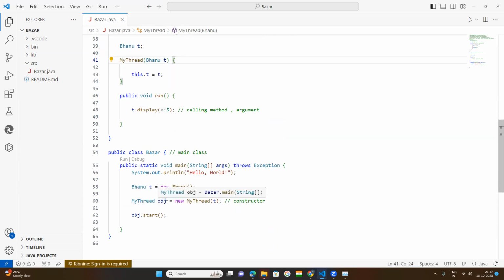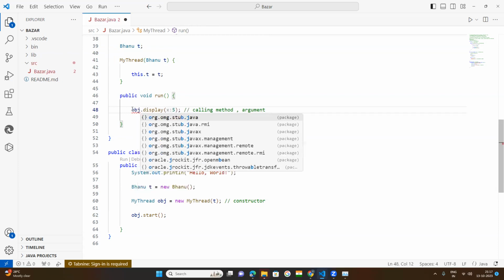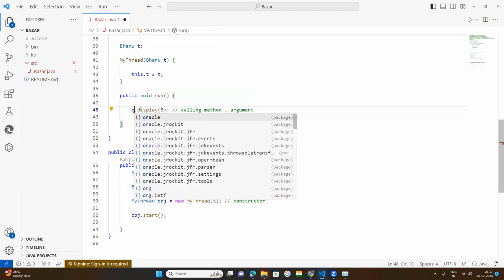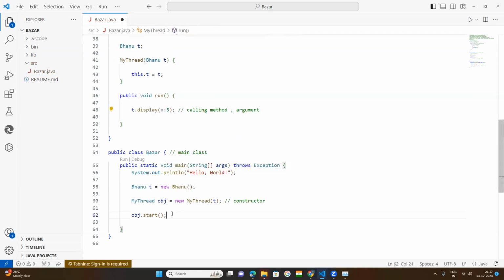Where is the error? Okay, obj. If it is called the object, I think it will give an error, obj can't be resolved. Now let us see where the object is created here.